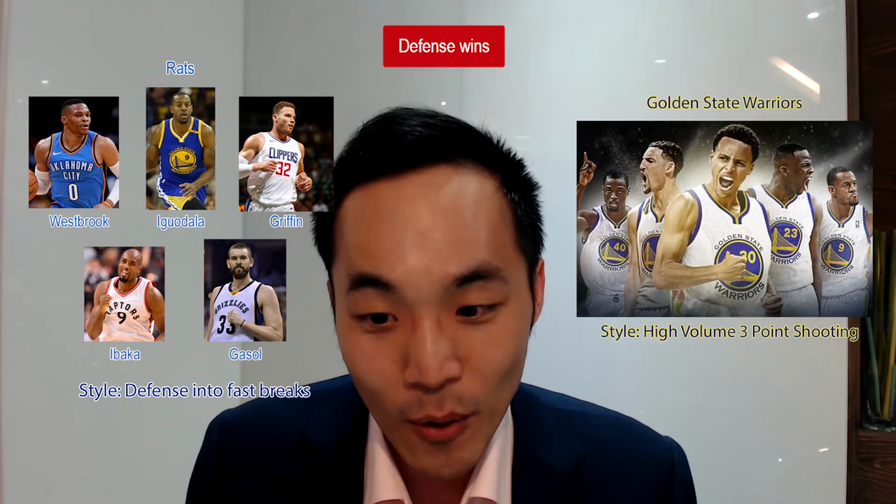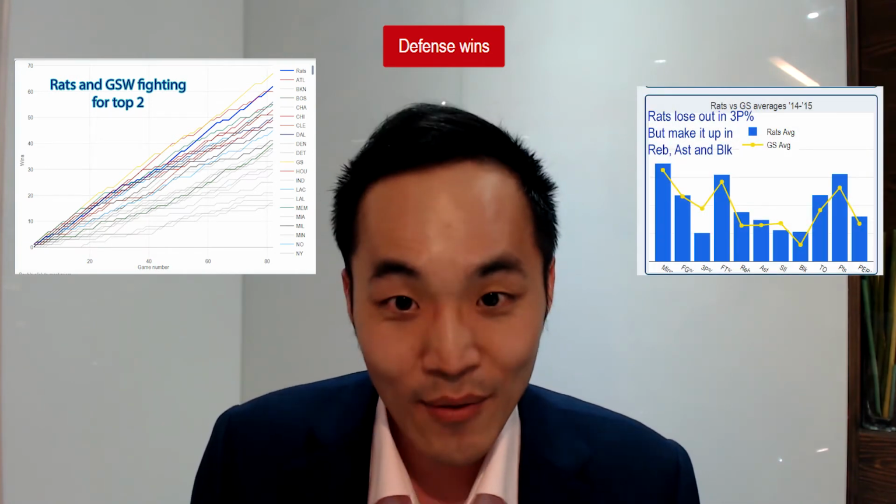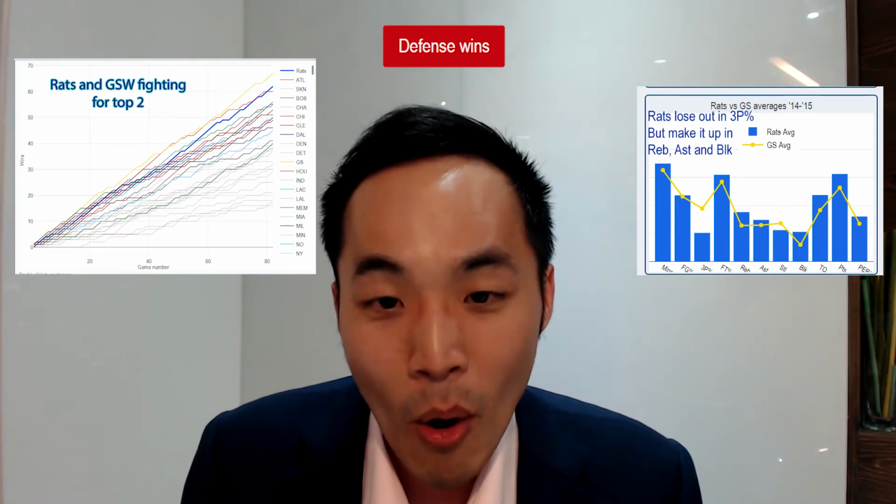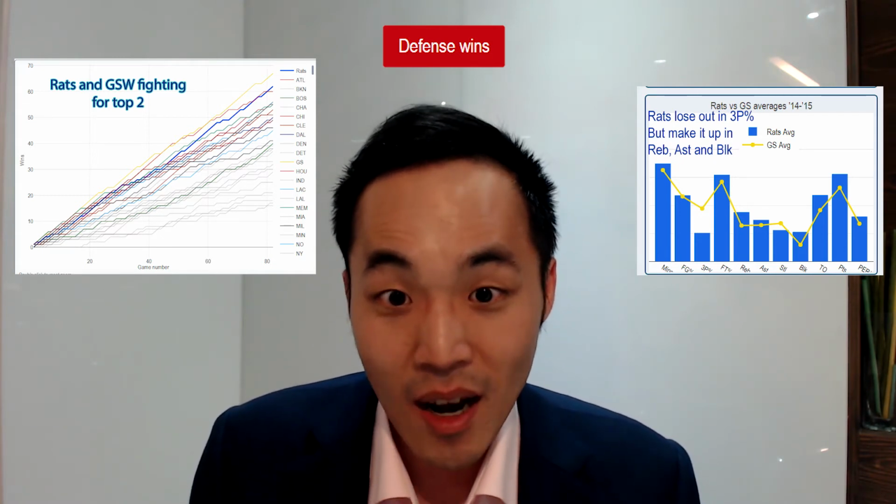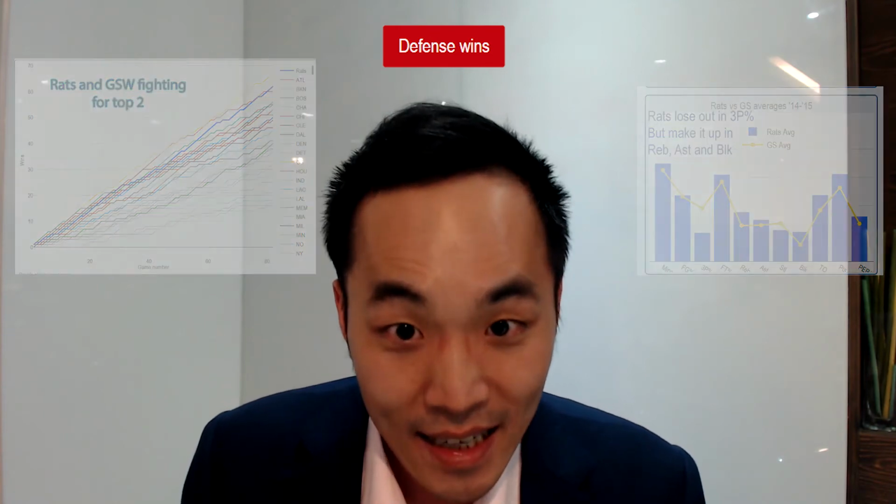Lastly, in defense wins, we continue with the theme of defense by sticking with our Reds team and putting them up against the top three-point shooting team of this era, which is the Golden State Warriors. In the 2014-2015 season, this transcendent Golden State Warriors team finished with 67 wins. However, Reds finished with a good 62 wins, only 5 less than the top team, mostly because of a more balanced defense evident from a higher PR score than Golden State's. It is likely that we'll face Golden State in the finals, during which I'll give both teams even odds at winning it all. As they say, defense wins championships.